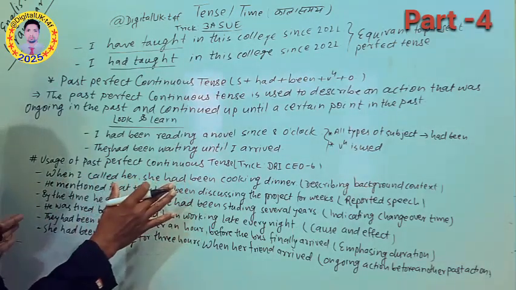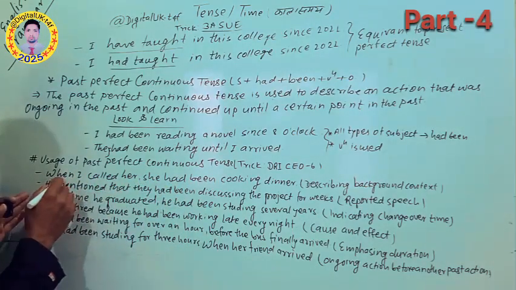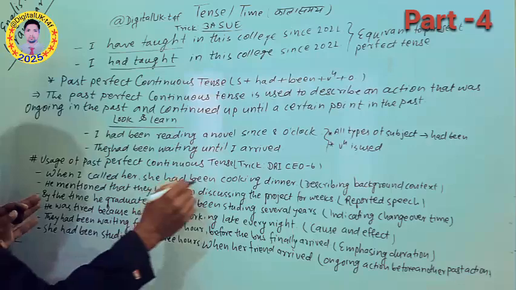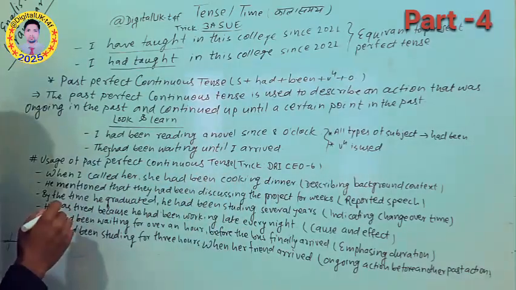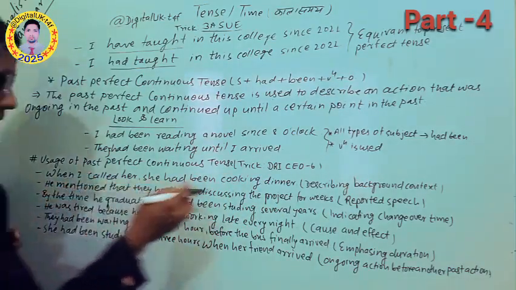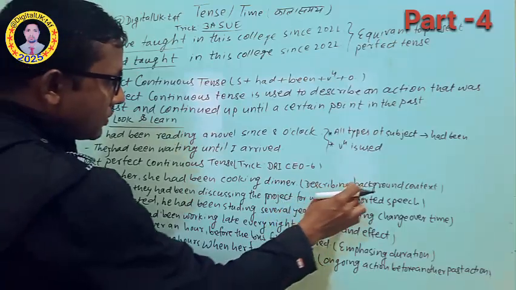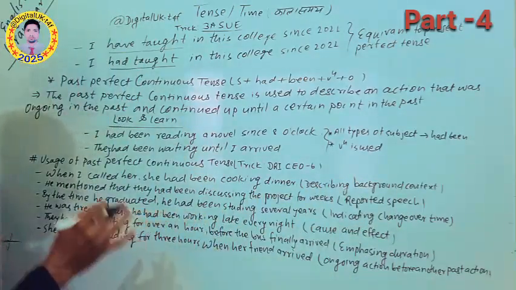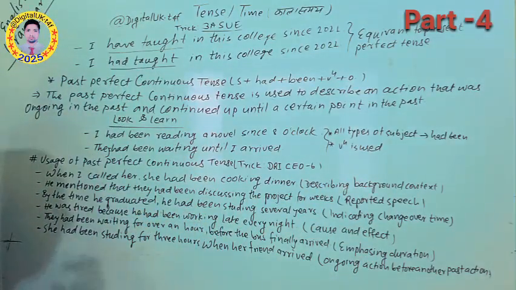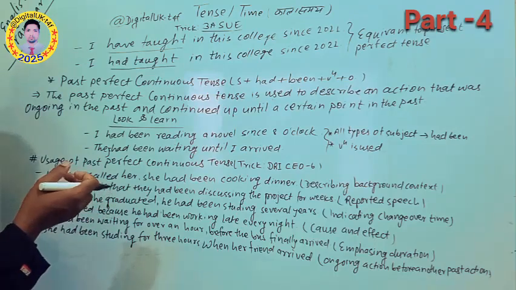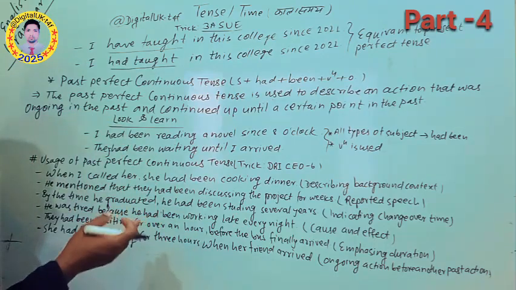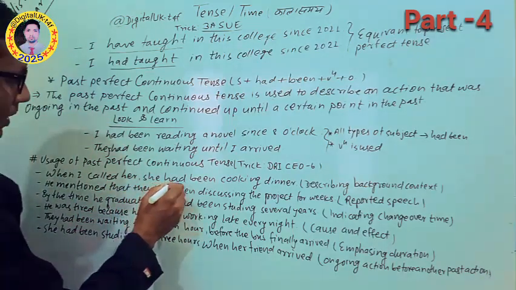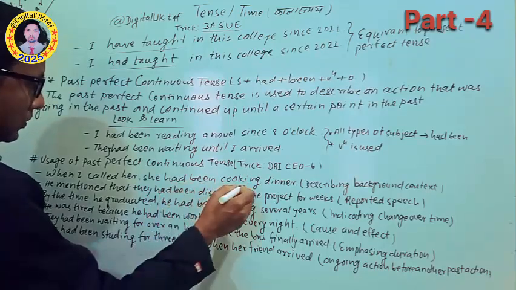Here are two clauses, the calling action and the cooking action. This describes background context. Whenever we describe the background before that action, we can use the past perfect continuous. So, had been cooking here.